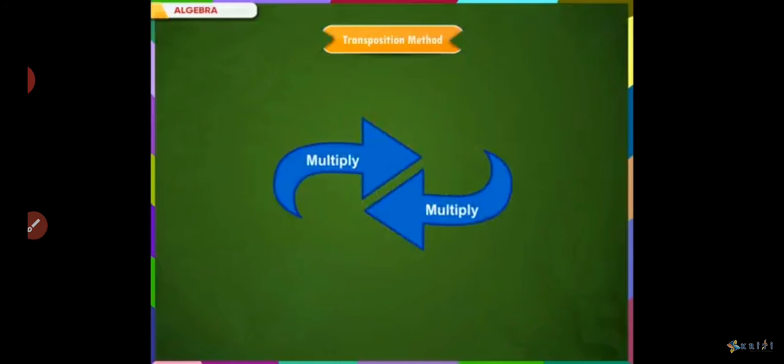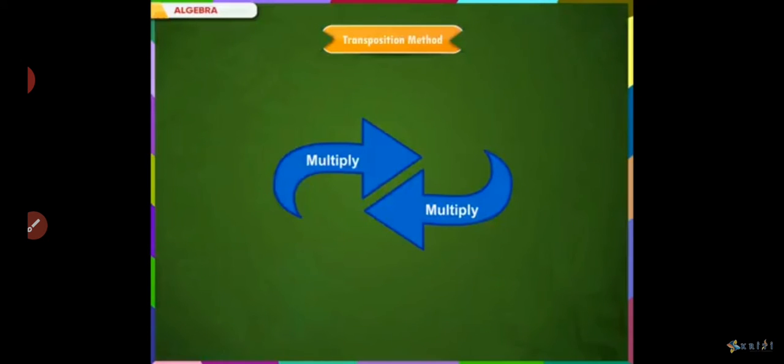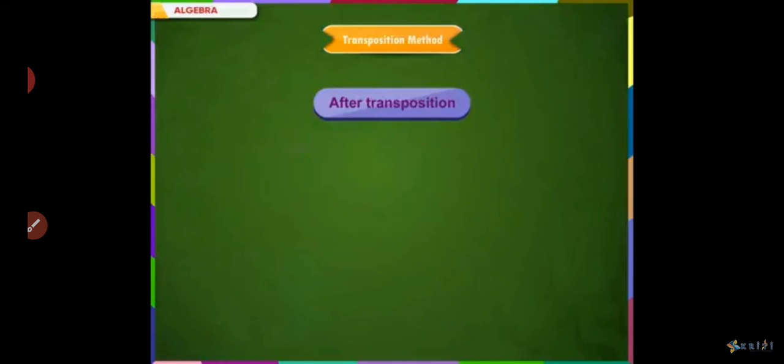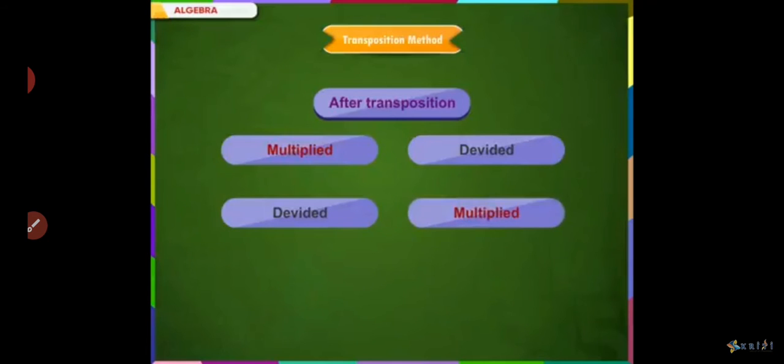The transposition method similarly holds true for multiplication and division, as multiplication and division are inverse to each other. Therefore, if there is a term multiplied on one side, when transposed, it gets divided on the other side. Similarly, if there is a term divided on one side, when transposed, it gets multiplied on the other side.